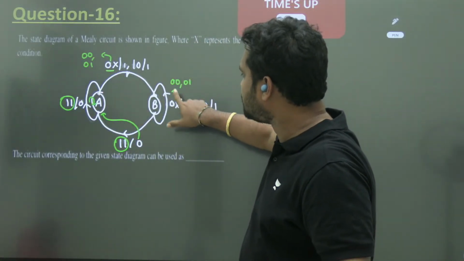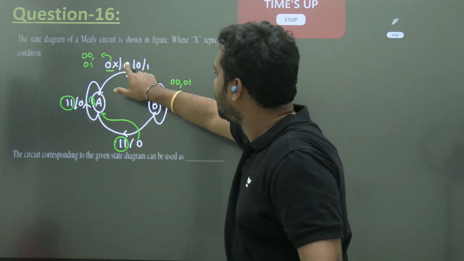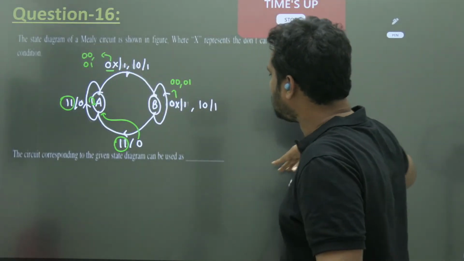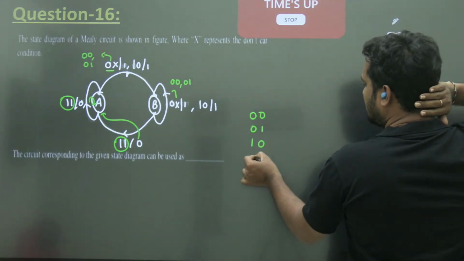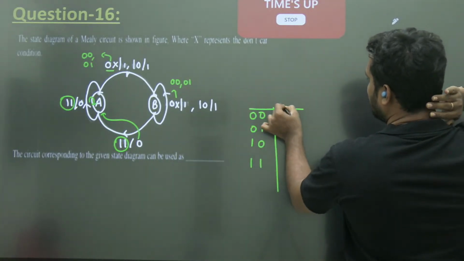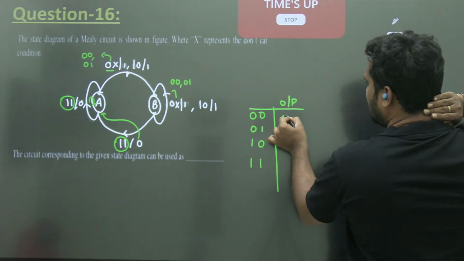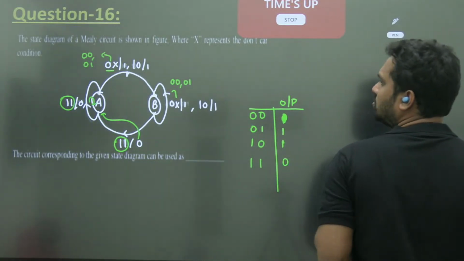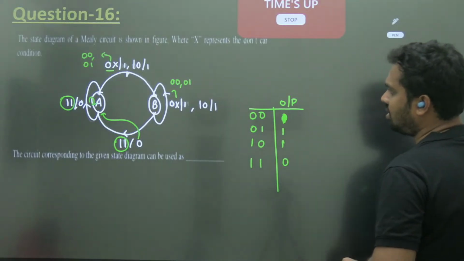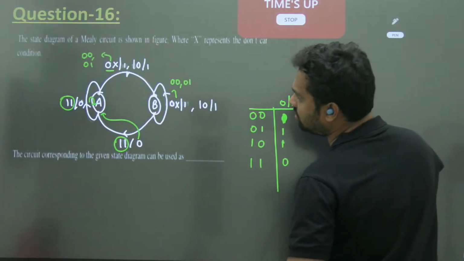When the input is 0 0 or 0 1, your output is 1. For 1 0 also the output is 1. So for inputs 0 0, 0 1, 1 0, 1 1, the output is 1 in all cases except 1 1, where the output equals 0.